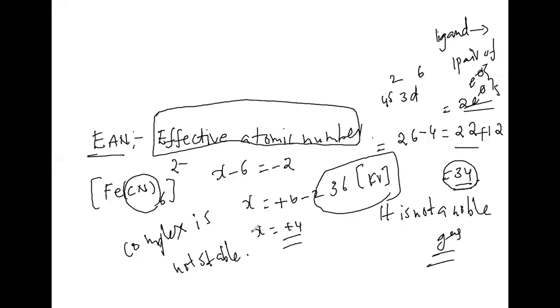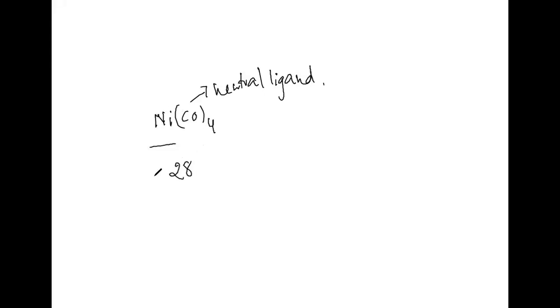I'll take one more example, with that you will get a clear idea. Yes, sir. Now I'll take the example Ni(CO)4. Nickel's oxidation state is how much? 0, because CO is a neutral ligand, and the atomic number of Ni is 28. Straight away I'm writing 0 oxidation state.